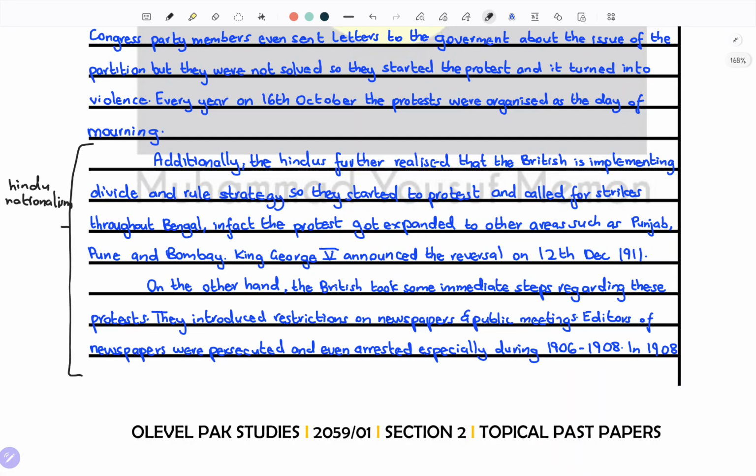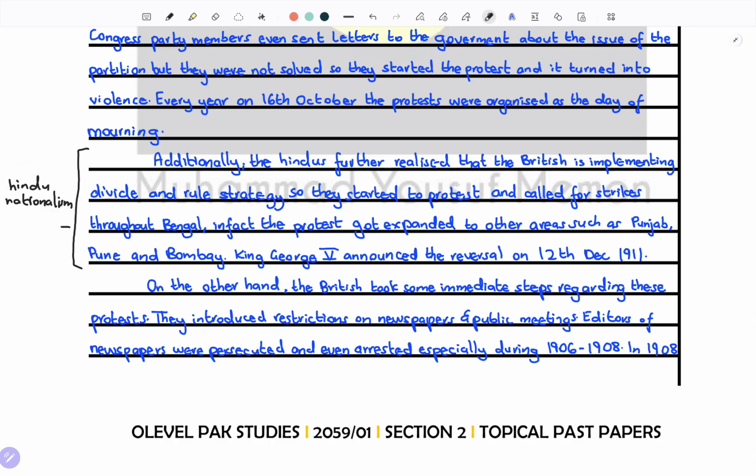So this point is about the Hindu nationalism. This is based on the Hindu nationalism view.